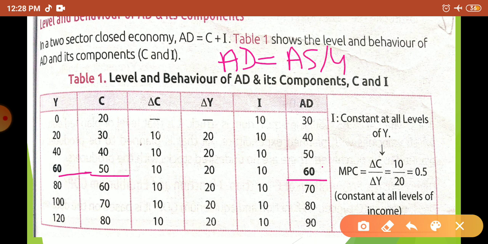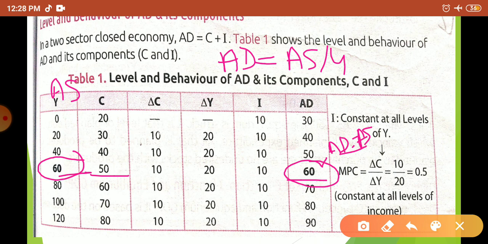So here you can see कि AD is 60 and income या aggregate supply is also 60. So this is what? This is the equilibrium level of income. Okay, student, why? Because here both the things are equal to each other. AD is equal to AS, that is the reason.